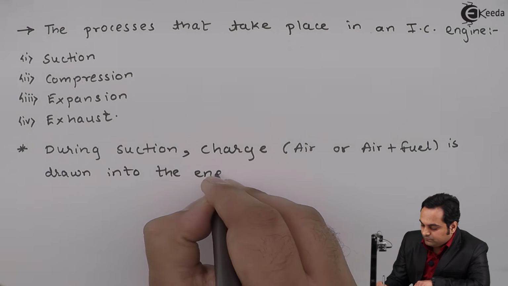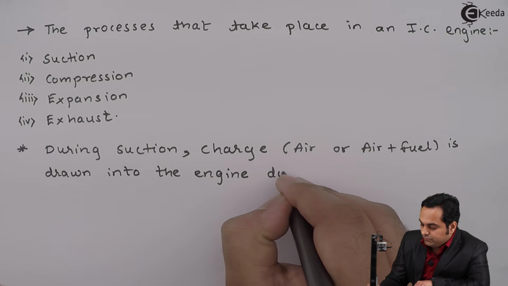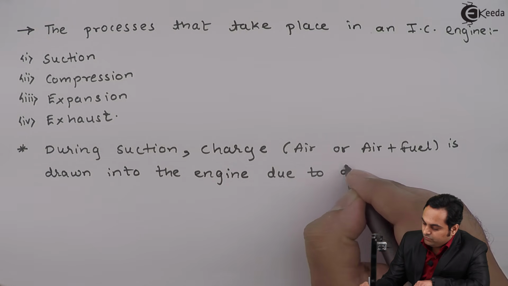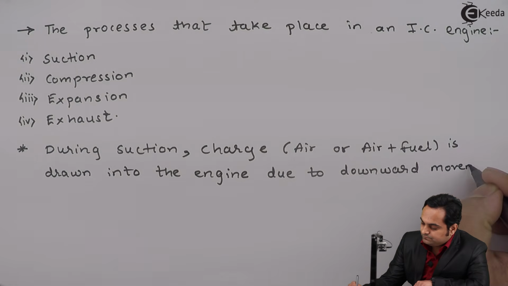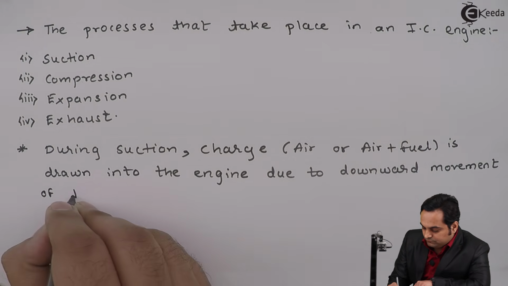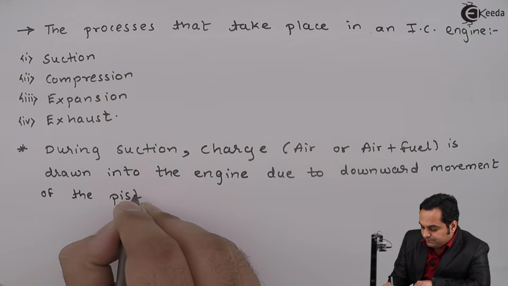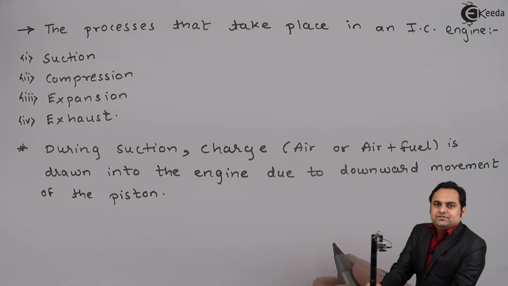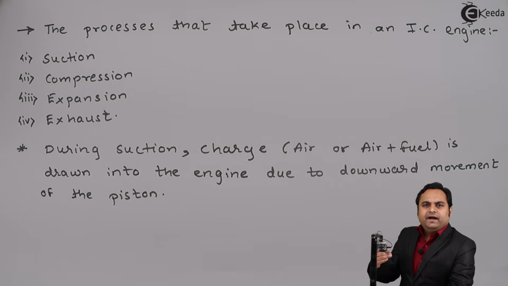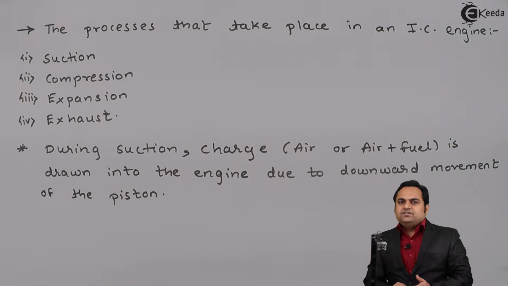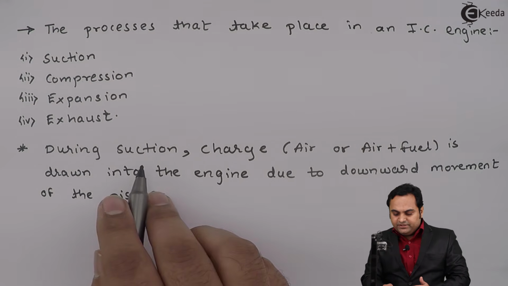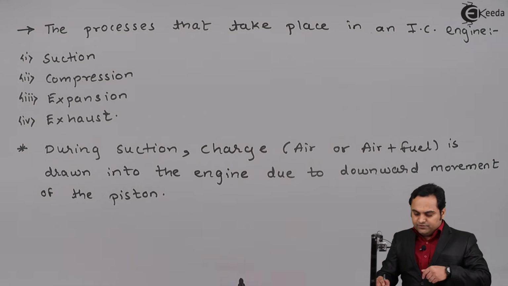engine due to downward movement of the piston. That is, when the piston moves down, at that time in the cylinder of an IC engine, suction is created, and when suction is created, pressure falls below atmospheric.